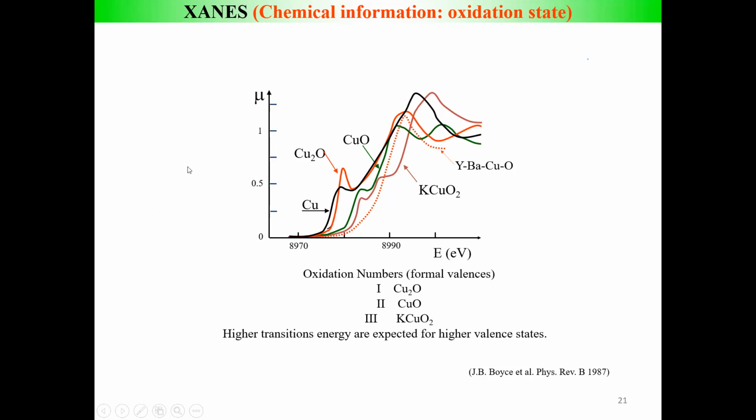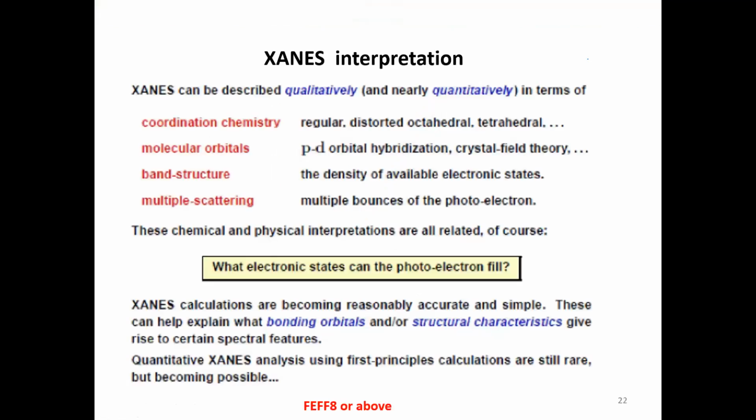So by linear fitting of these spectra, we can infer the composition of the different valence states. So let us conclude now on the GENS part. GENS can be described qualitatively and nearly quantitatively. Why nearly quantitatively? Because we can say very clearly about the oxidation state and about the percentage of oxidation